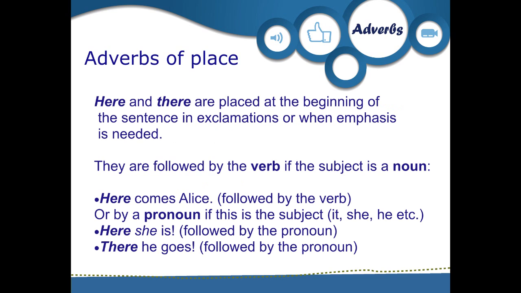Here and there are placed at the beginning of the sentence in exclamations or when emphasis is needed. They are followed by the verb if the subject is a noun: here comes a list, followed by the verb. Or by a pronoun if this is the subject: it, she, he, etc. Here she is, followed by the pronoun. There he goes, followed by the pronoun.